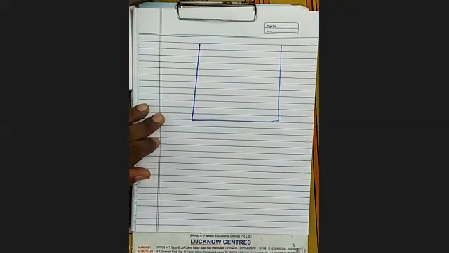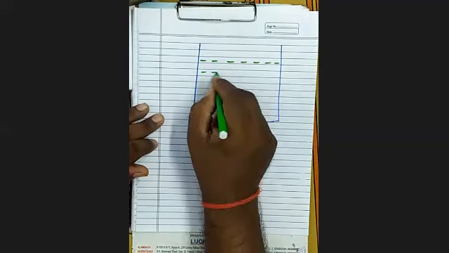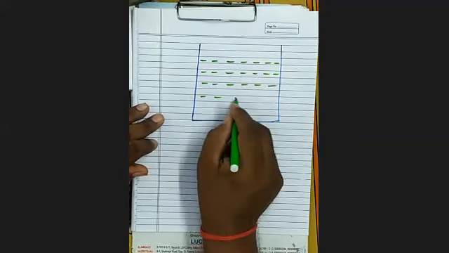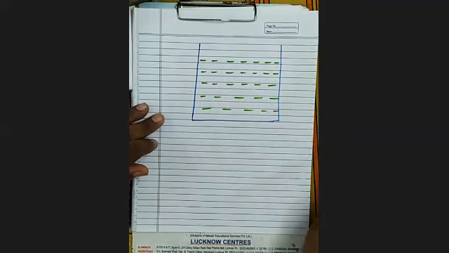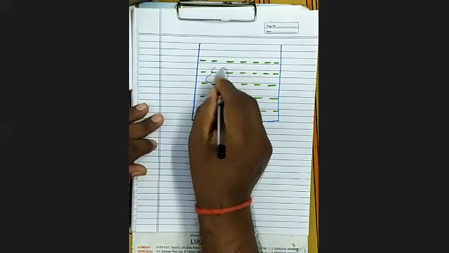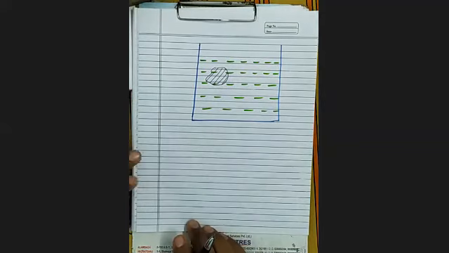I have taken water. Now see here. If you drop a stone in this, this is a stone. You have dropped this stone here. What will happen? What will you observe?